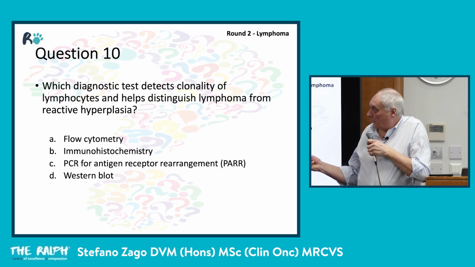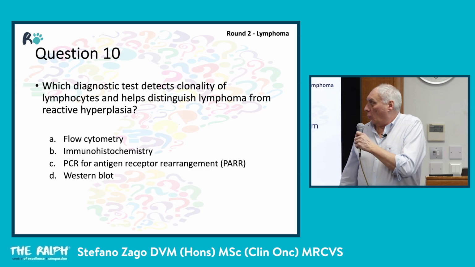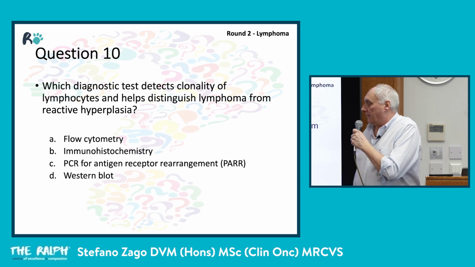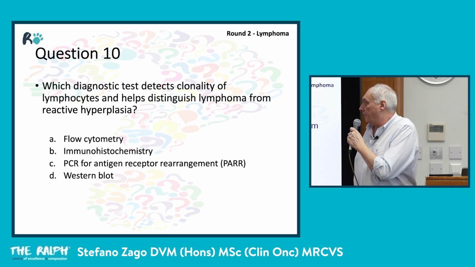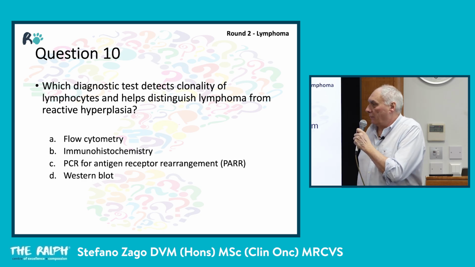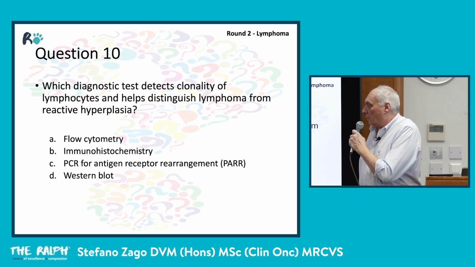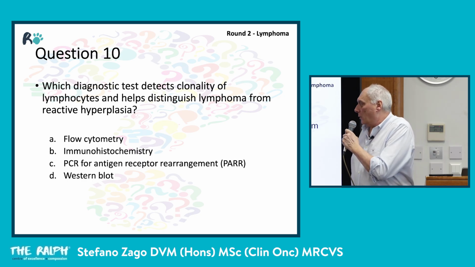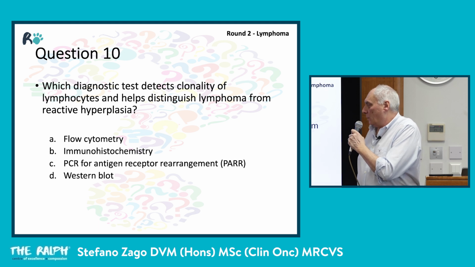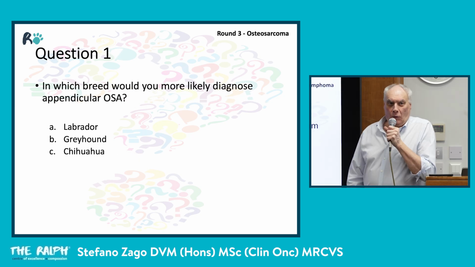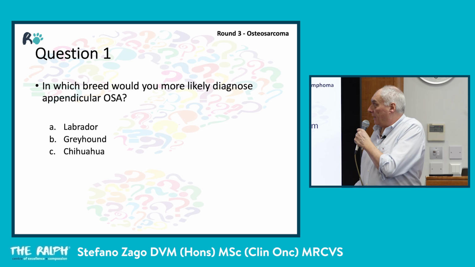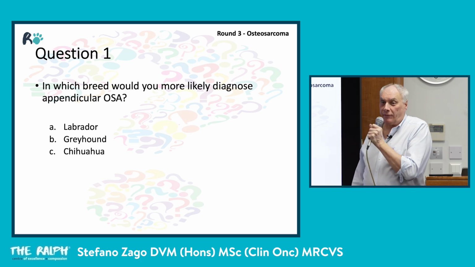And the last one. Which diagnostic test detects clonality of lymphocytes and helps distinguish lymphoma from a reactive hyperplasia? A, flow cytometry, B, immunohistochemistry, C, PCR for antigen receptor rearrangement, D, Western blot. Okay, third round. Osteosarcoma.